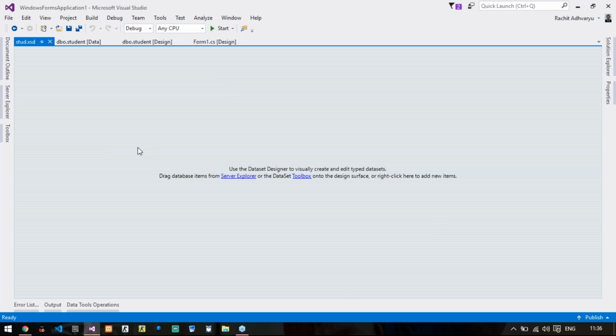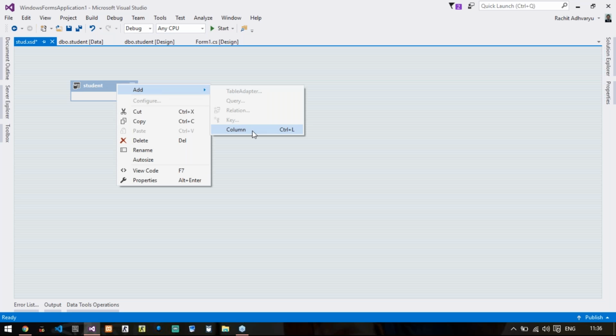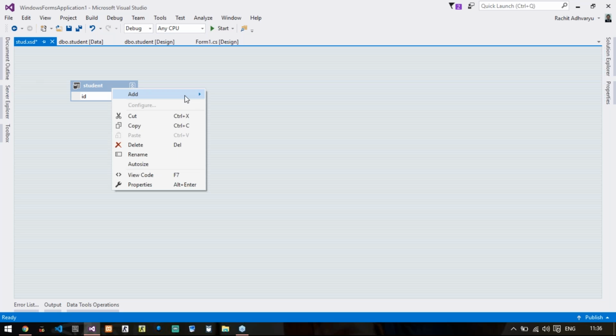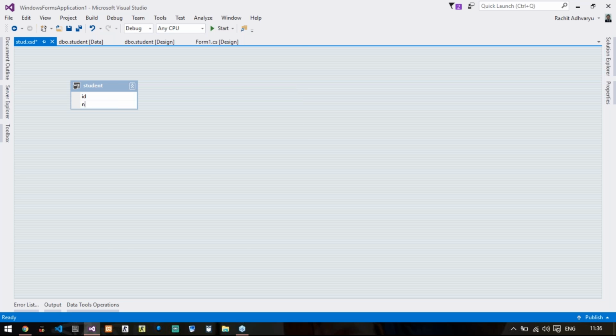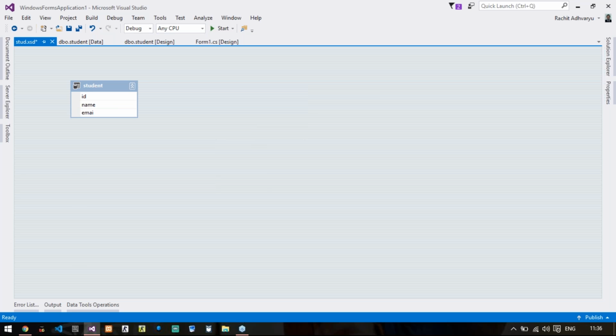So we have got one layout of the dataset designer. Now in this dataset, you have to add a table, the table that you want to display in your Crystal report. So let us say I am creating one data table. The name of the data table will be, let us say, student. Then I need to add the columns that I want to display in my Crystal report. So it will be ID, then name, mobile,